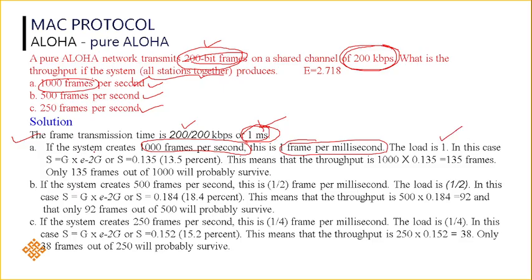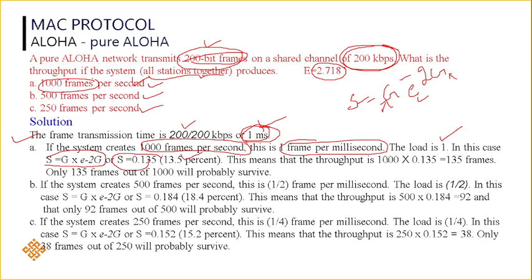So in this case, the formula to calculate the throughput in pure Aloha is S equals G into e power minus 2G, where G is nothing but the load, which is 1, and e is Euler's number, which is equal to 2.718. Just calculate that, S equals G into e power minus 2G, then you will get S equals 0.135, which is nothing but 13.5% of frames will be successfully transferred.